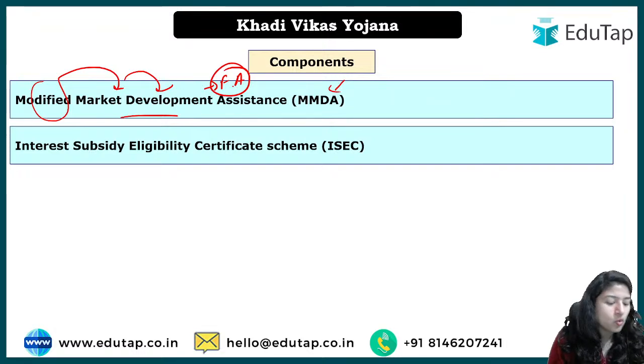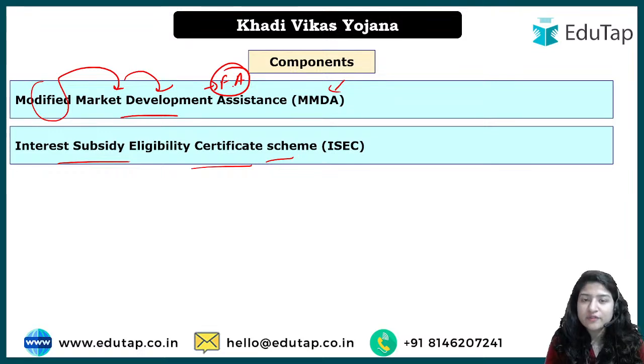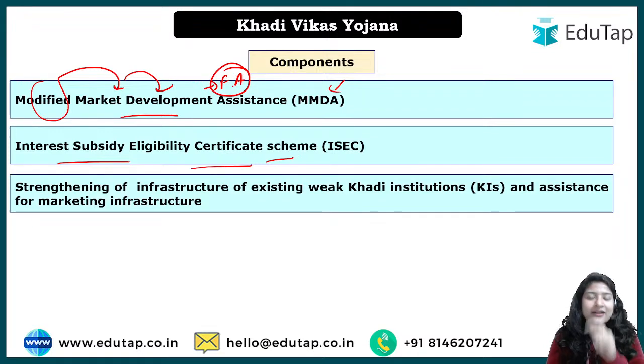Apart from that, what else is the case, right? For example, if artisans want to take a loan, like for example they want to expand their business, they want to go for better tools and instruments, they want to have better opportunities, right? Or maybe they want to expand their business in general. For that they would have to take some loan, right? And the rates of interest are very, very high. So to make a reasonable rate of interest, the government has come up with this scheme, the interest subsidy eligibility certificate scheme, where the rate of interest provided to such khadi artisans is at a very nominal rate.